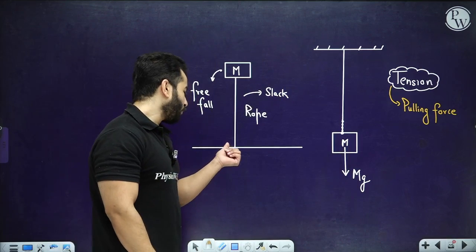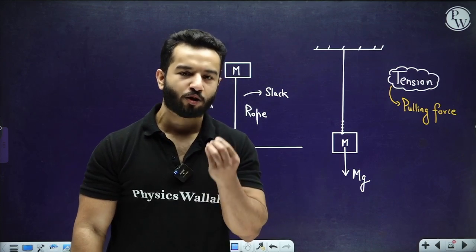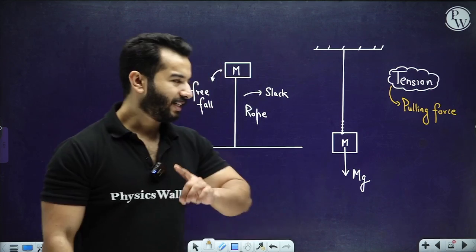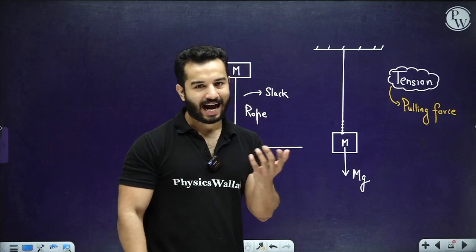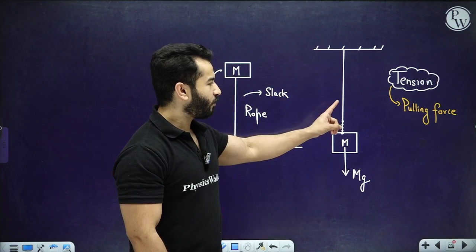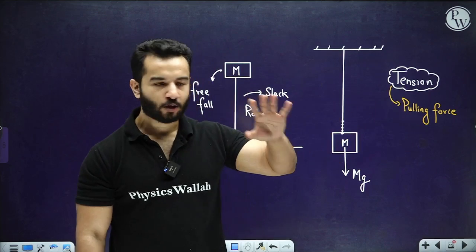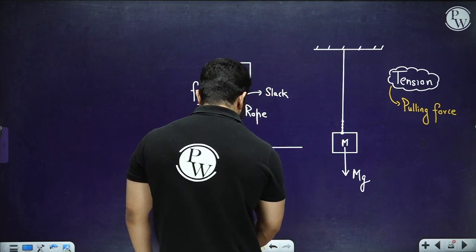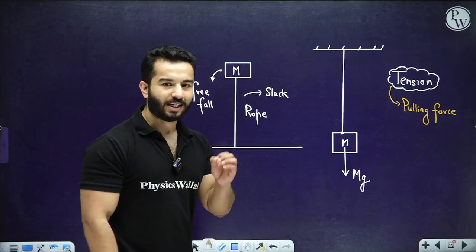Yes, if there was a rod, a rod can actually also push something. So we have a difference between a rod and a rope. Tension can act along a rod as well, right? So one important thing: tension is a pulling force. It can always pull, it cannot push any object. Another important thing is how to draw tension forces.